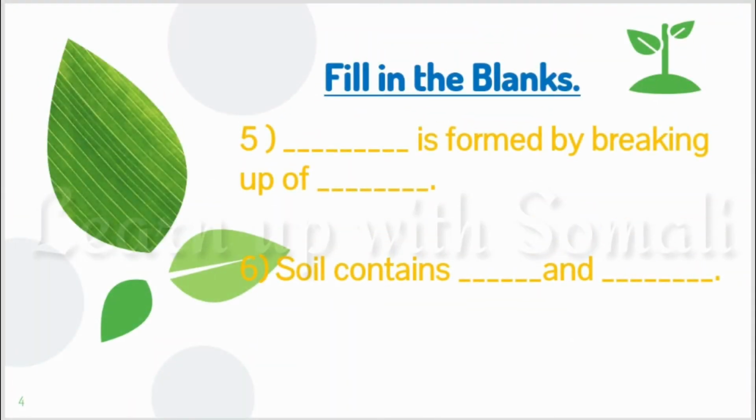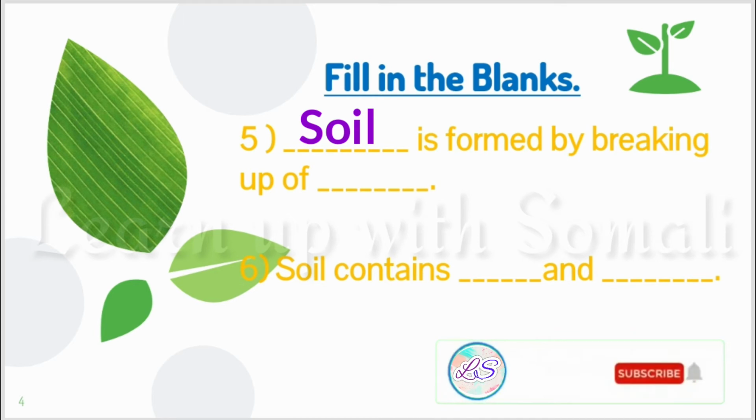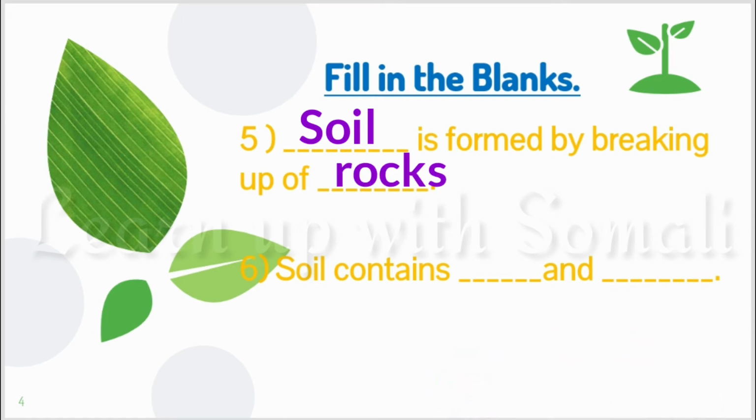Number 5, dash is formed by breaking up of dash. The answer is soil is formed by breaking up of rocks. When the rock gets broken down, it forms soil. Number 6, soil contains dash and dash. The answer is soil contains air and water.